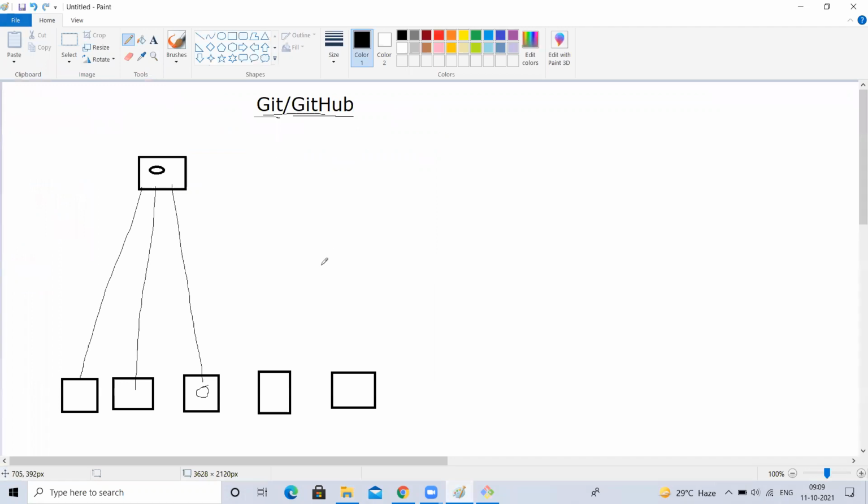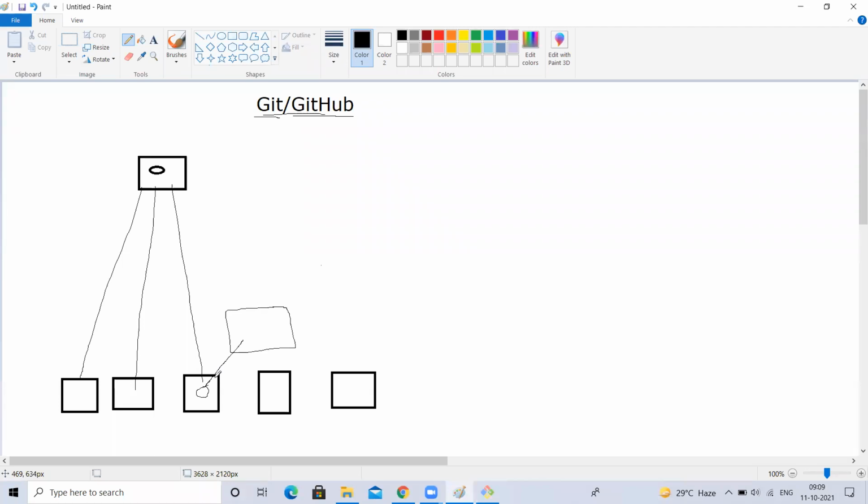First, I need to add that file into the staging area. The newly created file has to be added into the staging area. What is this staging area? Staging area is a logical space, one logical area that does not exist physically. We just assume the staging area means one space, logically existing but not physically existing. Just imaginary. We have to add that file.